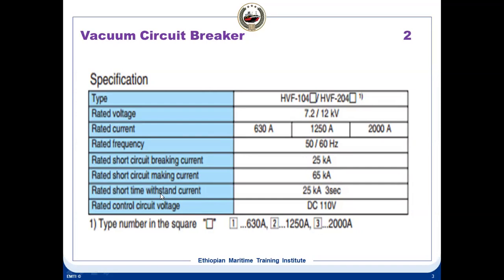So you must see that the rating of these things is very important: rated voltage, current, frequency, breaking current, making current, withstand current. You see, it should be 3 seconds. That means it should be able to withstand the short circuit current of 25 kilo amps up to 3 seconds. It should not immediately trip when there is a short circuit. It should wait for 3 seconds to trip. And the rated control voltage. So these are the things you will find on a breaker on ship.